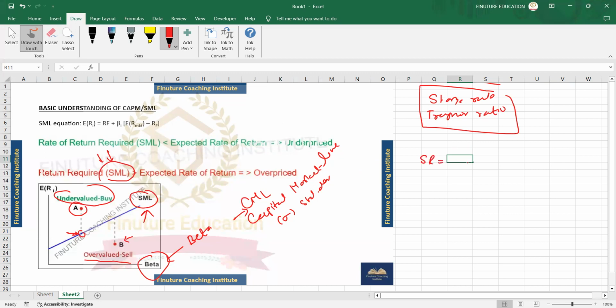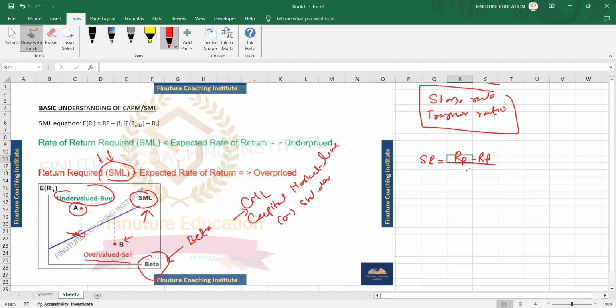Let me just write SR as an abbreviation. The Sharpe ratio should be RP minus RF, portfolio return, what your portfolio is generating over and above the risk-free rate, over beta of the portfolio, unless I confuse the two.